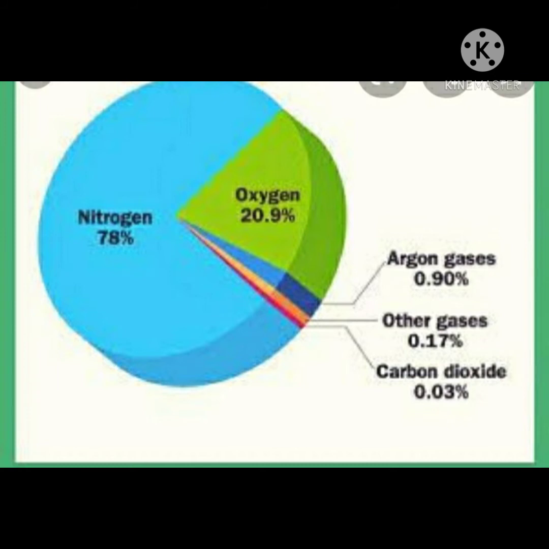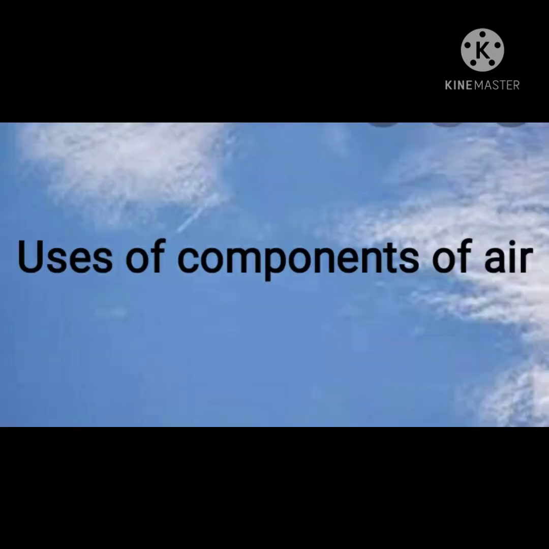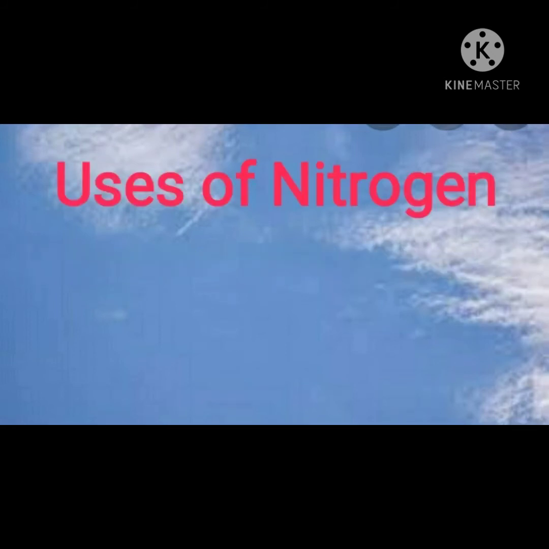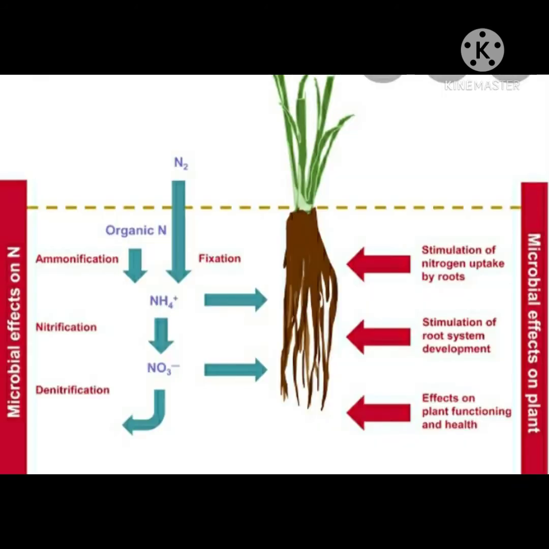Now we'll study the uses of components of air. Uses of nitrogen. Synthesis of protein. Nitrogen is necessary for growth of plants. Plants use nitrogen for making proteins. They mostly absorb nitrogen from the soil and convert it to proteins.